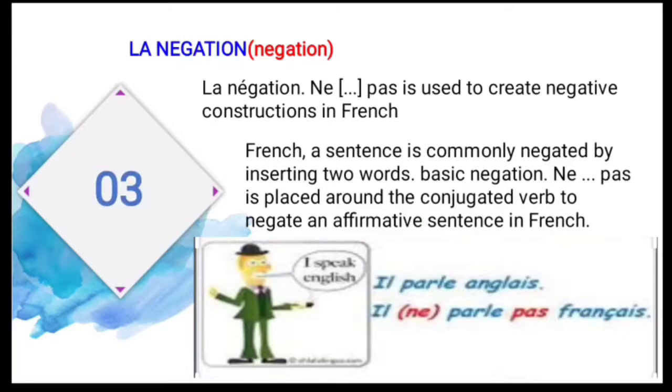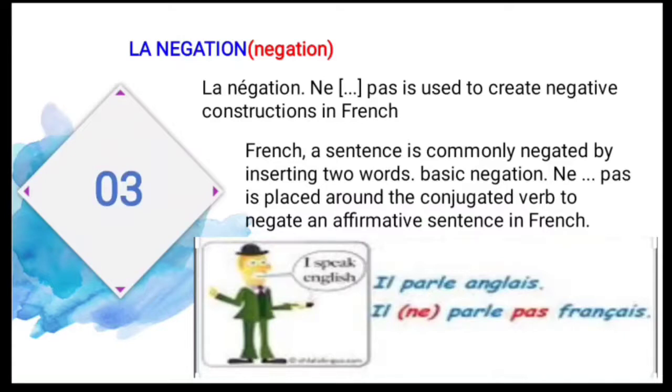And next, in French, a sentence is commonly negated by inserting two words, that is basic negation. What are the two words? Ne and pas are placed around the conjugated verb to make the affirmative sentence negative in French. So where do they have to be placed? Ne is used before the verb, and pas is used after the verb.